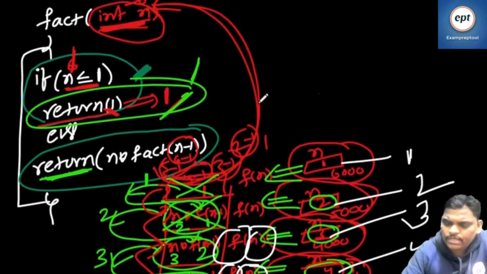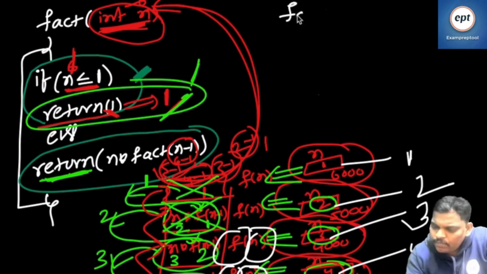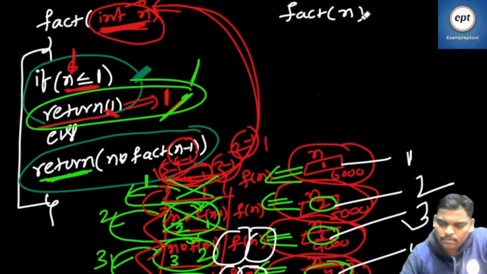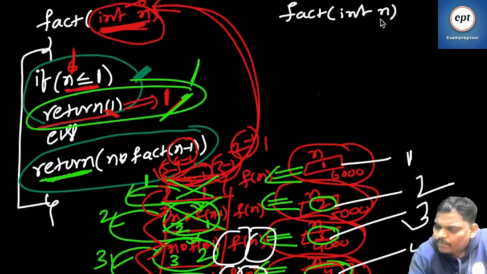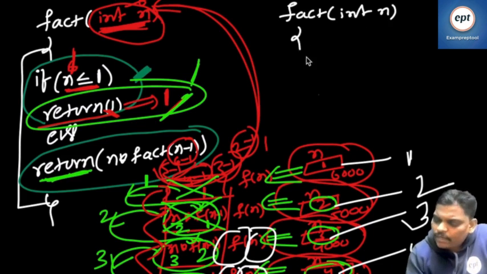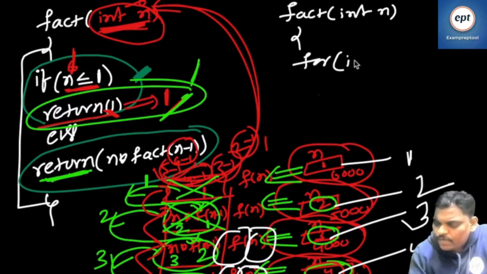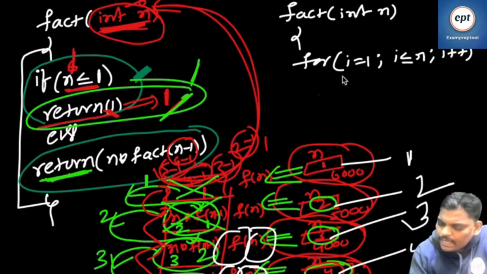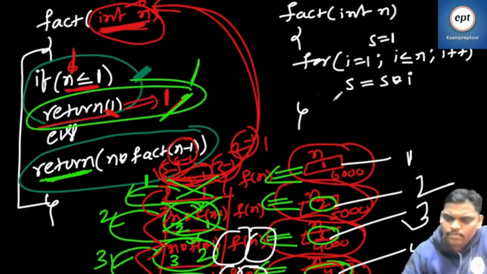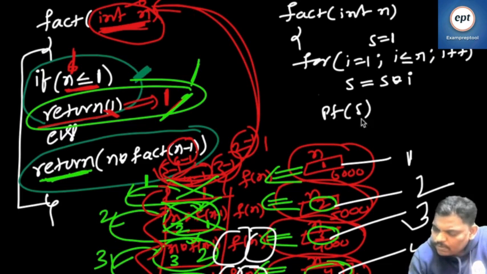Now everyone listen. Factorial of n. Carefully observe this. for i is equal to 1; i less than or equal to n; i plus plus; s is equal to s into i, where s is initially 1. Lastly, printf s.